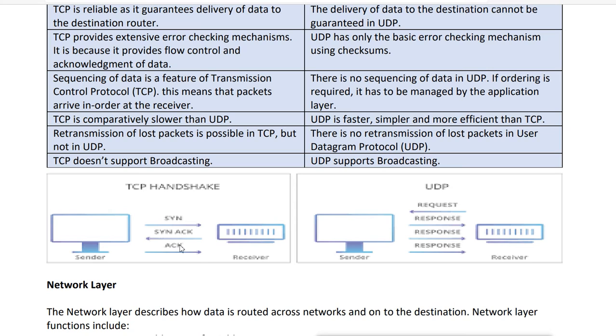Three-way handshake means the sender machine first sends a SYN packet to the receiver. That means it sends a TCP packet. Remember, this is happening before sending the data.